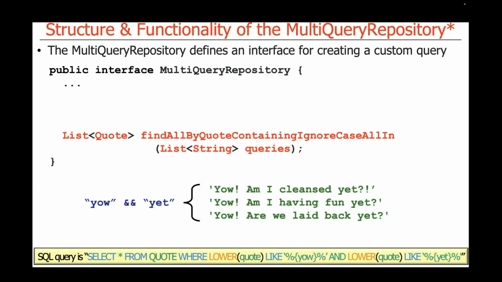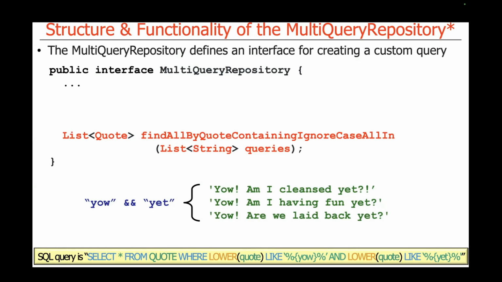Let's say we have a database that contains all of the Zippy the Pinhead quotes, and we want to find all the quotes that match both Yow and Yet. It'll find more than these three, but it'll certainly find these three. If you make this query against the database, it'll come back with Yow, am I cleansed yet? Yow, am I having fun yet? Yow, are we laid back yet? And there are some other ones too, but those are three that I picked.